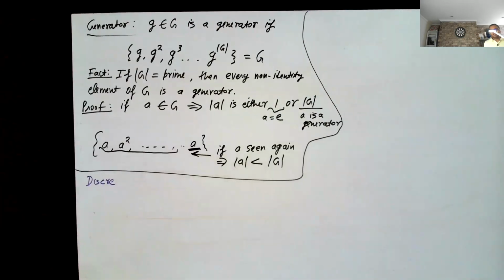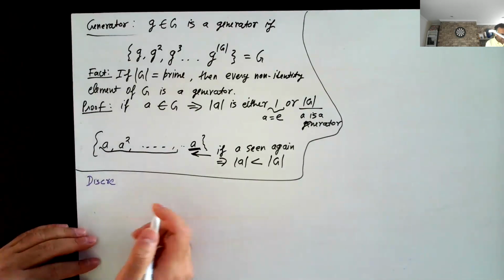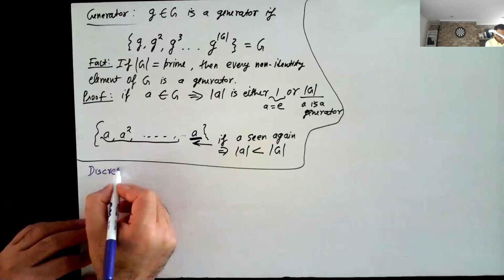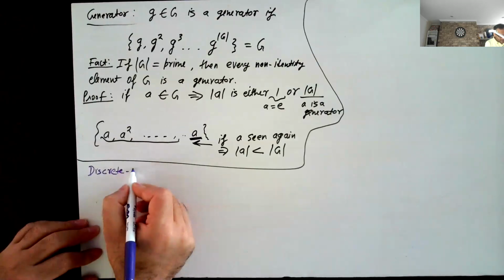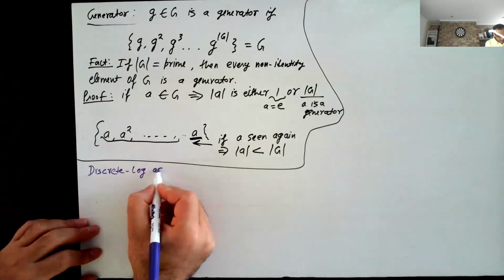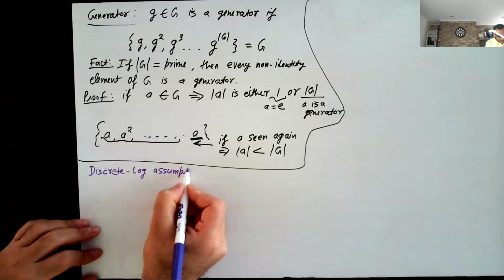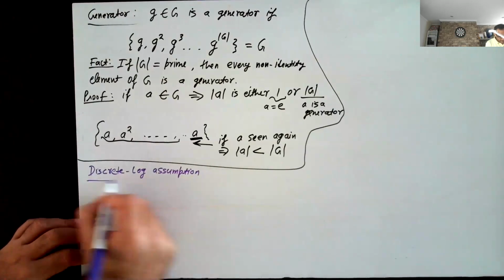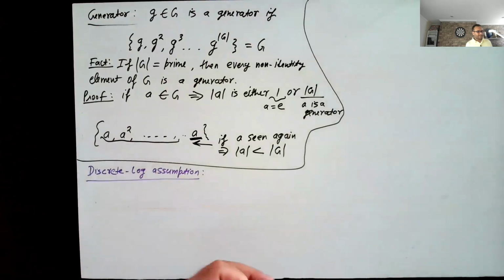Everything that we have done before today has been based on just the factoring problem. So the discrete log, let me call it an assumption. The discrete log assumption is that solving the discrete log problem is hard.